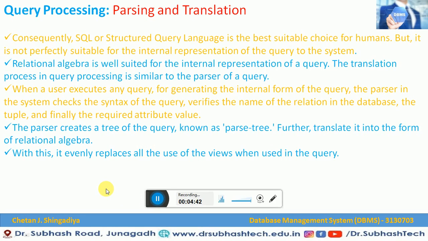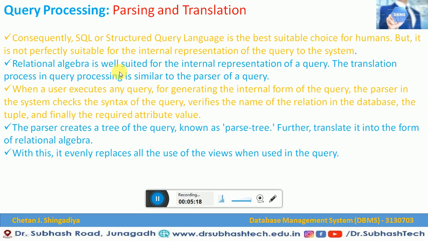Now another aspect of the parsing and translation is that SQL, or structured query language, is the best suitable choice for humans. When we are talking about the DBMS, SQL is the most suitable choice for humans, because it is easy to understand and easy to read. But it is not perfectly suitable for the internal representation of a query in the system. So here they are talking about the logical structure of the database. So it is very difficult to represent the internal representation of a query.